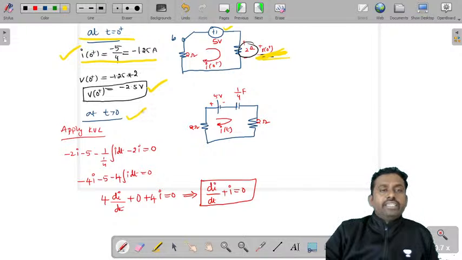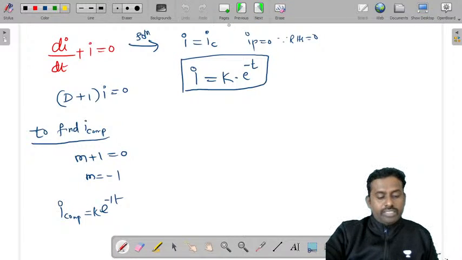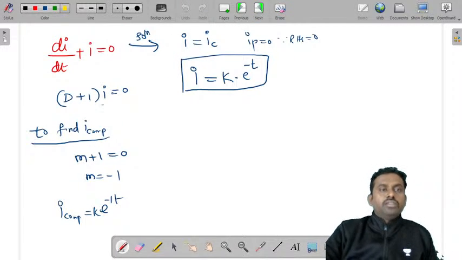Then for t greater than 0, this capacitor will act like a voltage source in series with a capacitor. So we have applied KVL equations and found the differential equation. Once we got this differential equation, we tried to find its solution. Because you don't have RHS here, IP value is 0, and we tried to find the complementary function and then found the complete response equation.